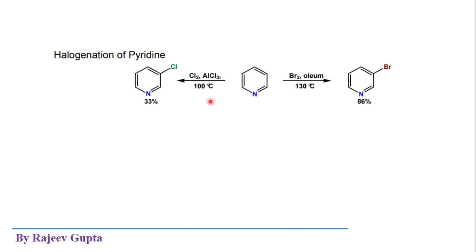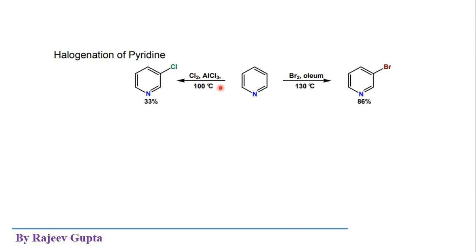Now this reaction is shown for pyridine with halogenation, that is chlorination and bromination. Chlorination could be done in presence of AlCl3. Obviously this is a Lewis acid which creates Cl plus electrophile, and here Br2 and oleum could be used, and these are the temperatures.